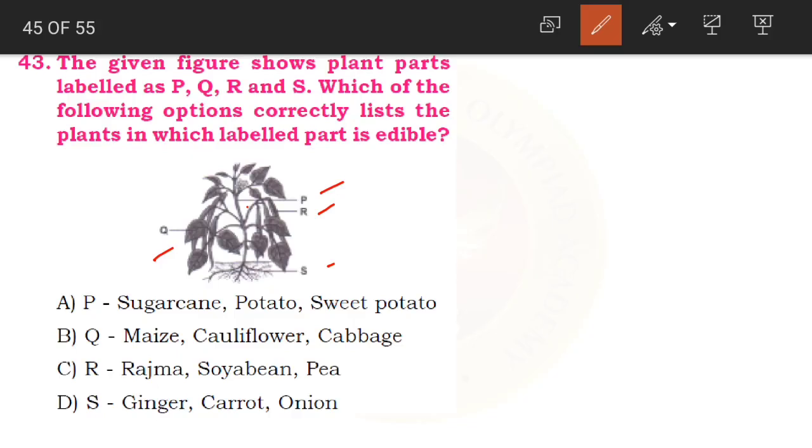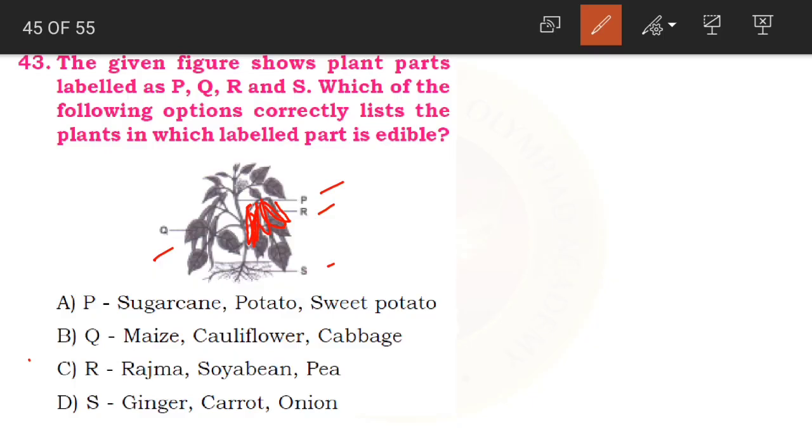Whereas if you see, these are some vegetables. R is there. These are some vegetables. P is the stem. S is roots. Q is the leaf. Can we eat roots, children, from this plant? Because here you can see some type of beans and all that. For this plant, can we eat the roots? No. Can we eat the stem? No. Leaves we cannot eat. Edible is which we can eat. But these vegetables like beans and all that, those are edible.